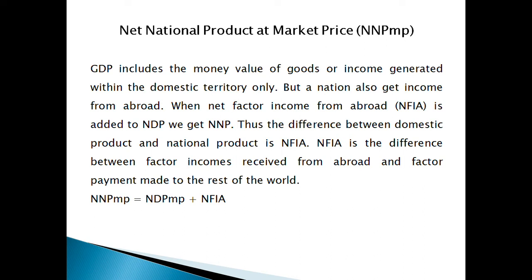NFIA is the difference between factor incomes received from abroad and factor payment made to the rest of the world. For example, every year India gets a factor income in the form of rent, wages, interest, profit, etc. from other countries. At the same time, factor payments are made to other countries for making use of their factor services. The difference between these two are called NFIA. That is, NNP-MP equal to NDP-MP plus net factor income from abroad.